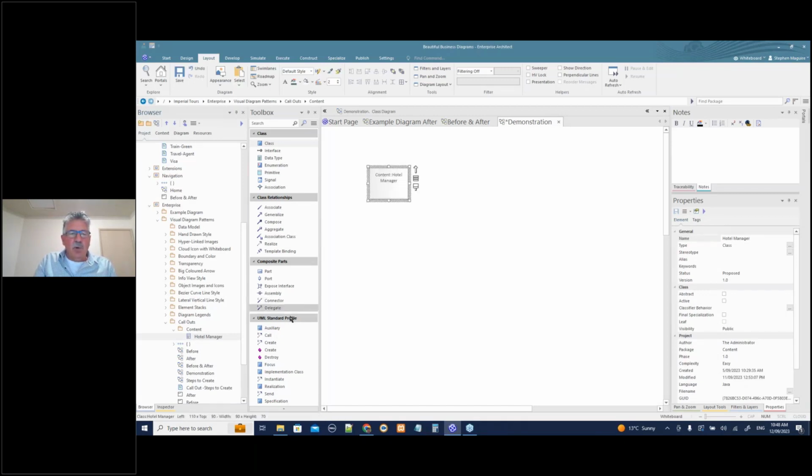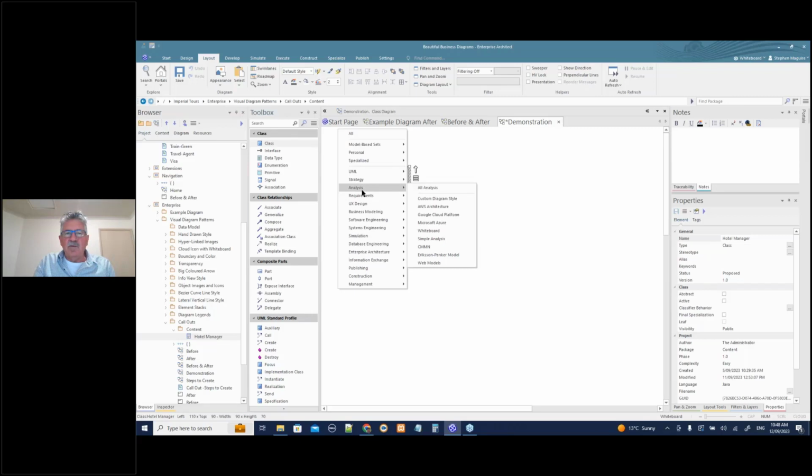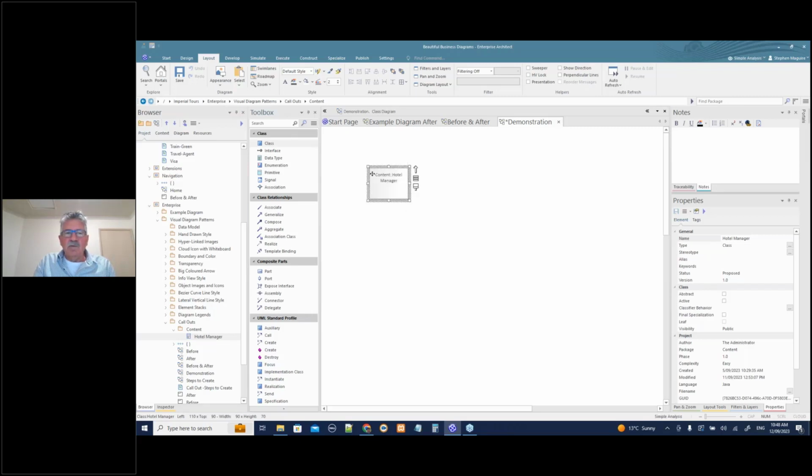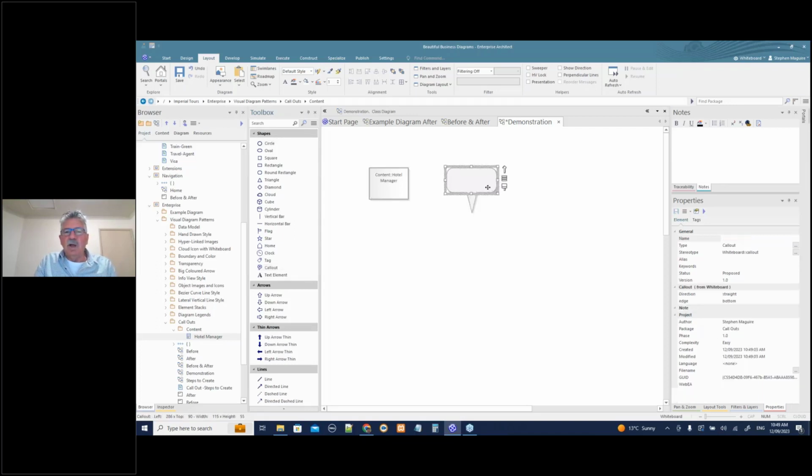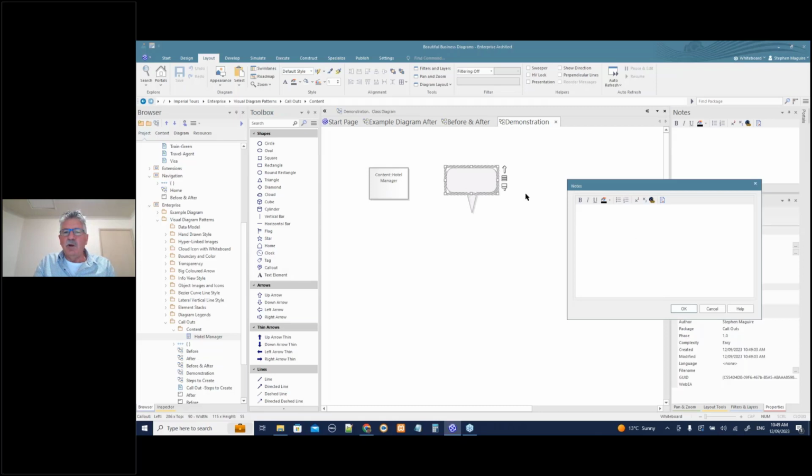Okay, so all we do with this is, again, change our perspective to the whiteboard perspective: analysis, whiteboard. Select that guy there, and I can simply use the callout icon here. I change it there and put those notes in, and style that in the way that I want to.